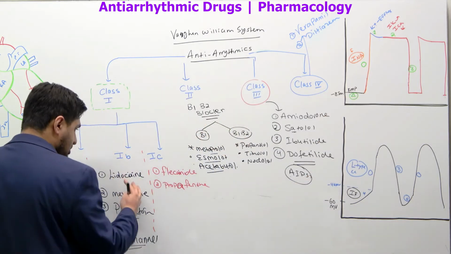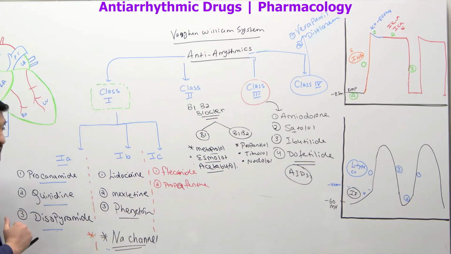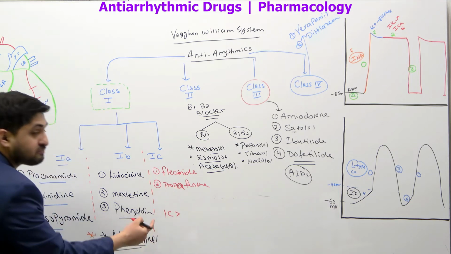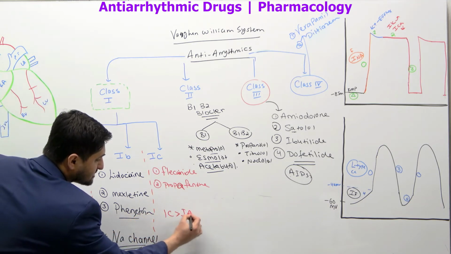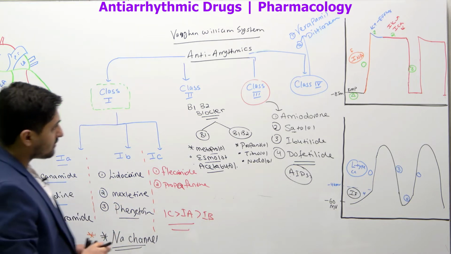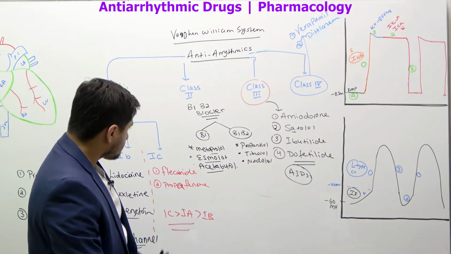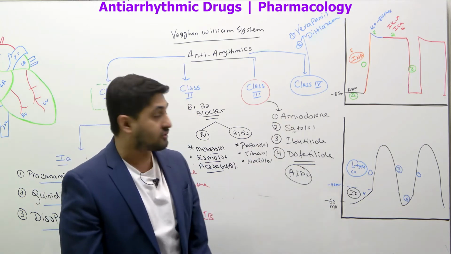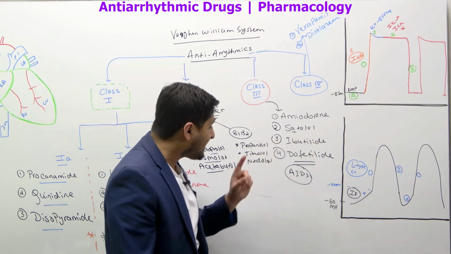That's what these 3 drugs do. Usually these 1C drugs are more potent than 1A drugs, and 1A is more potent than 1B drugs.